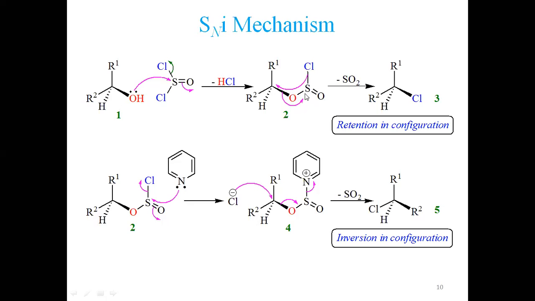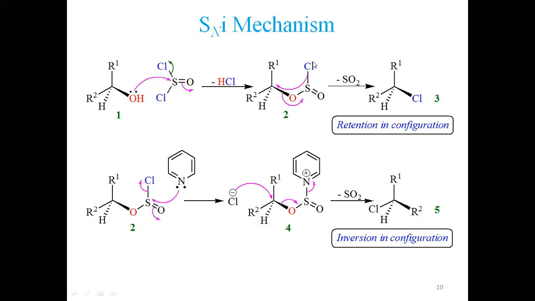The sulfur-oxygen double bond shall be indicated with a dotted line, the chlorine-carbon bond a dotted line. So two new bonds are forming, two old bonds are cleaving. The two bonds broken can be drawn in a different color, and you can draw the other two in other different colors. So a transition state is involved. It is a concerted mechanism, single step, just like SN2, right?